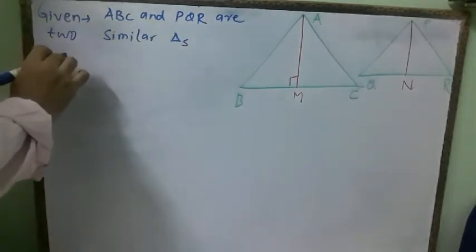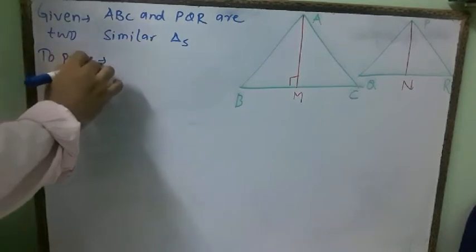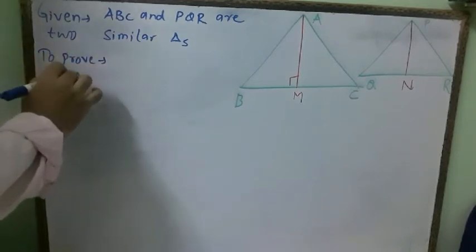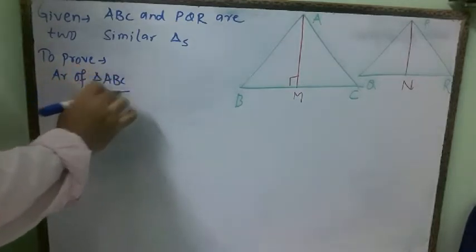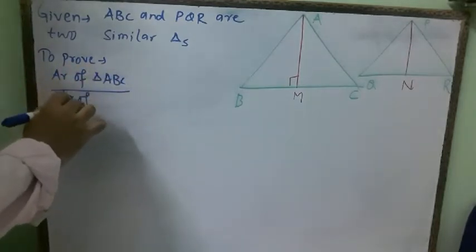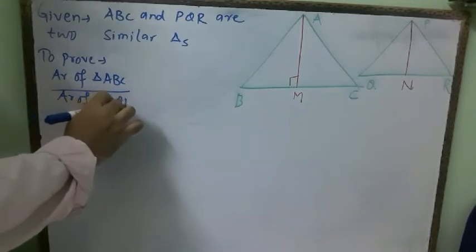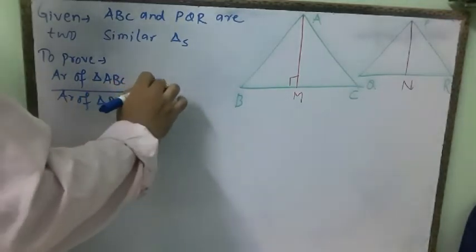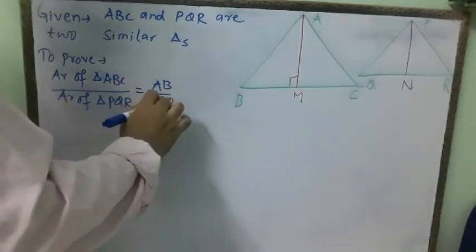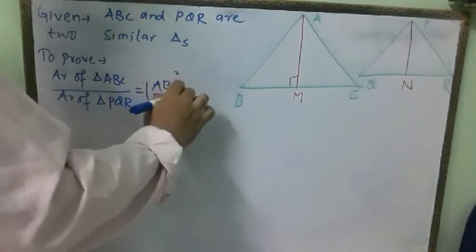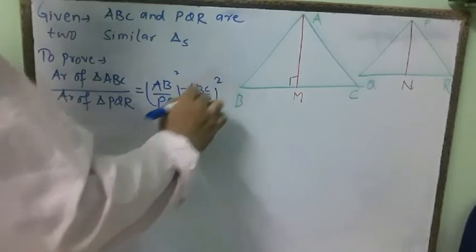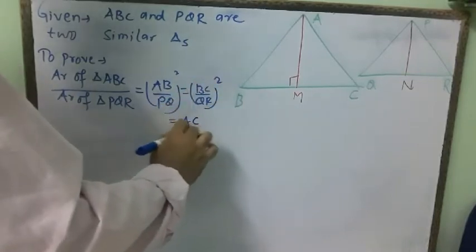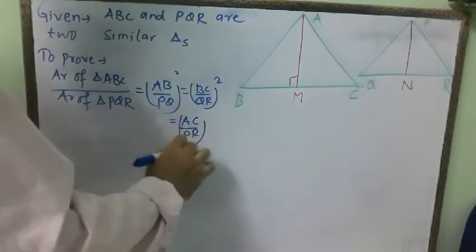Now we need to write what has to be proved. We have to prove that area of triangle ABC divided by area of triangle PQR is equal to AB divided by PQ whole square, is equal to BC divided by QR whole square, and is equal to AC divided by PR whole square. How have I written this?